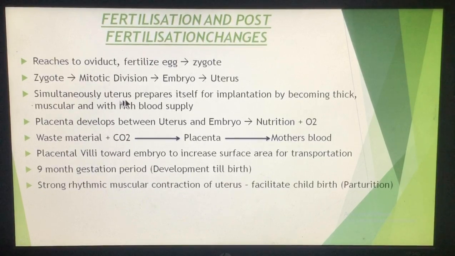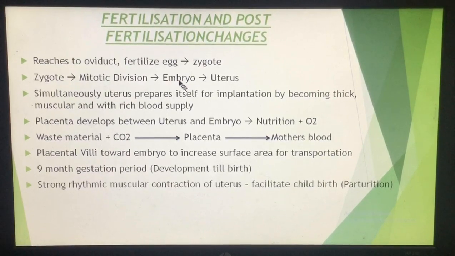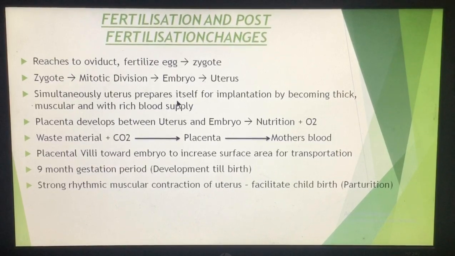So the uterus prepares itself for the implantation. Implantation means the embryo has to get fixed into the uterus. Fixing of the embryo in the uterine tissue of the female is known as implantation. So the uterus prepares itself for implantation. Many changes take place in the uterus.